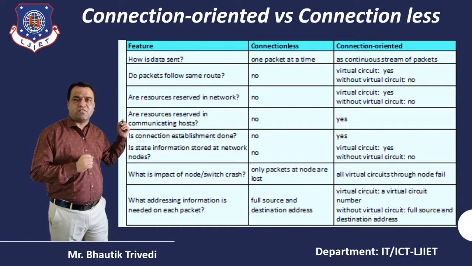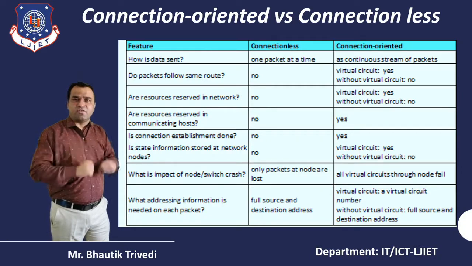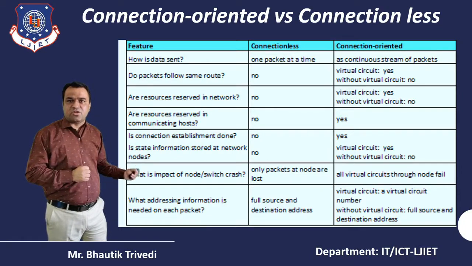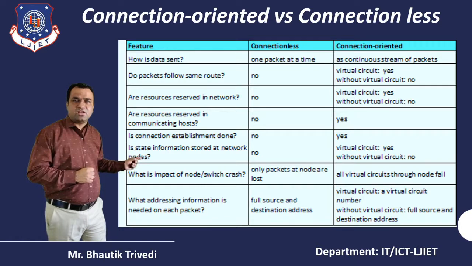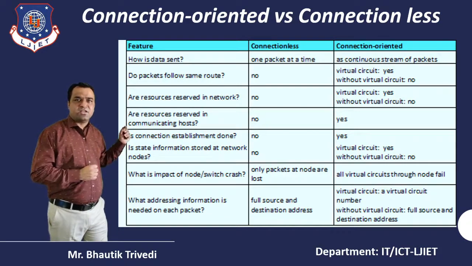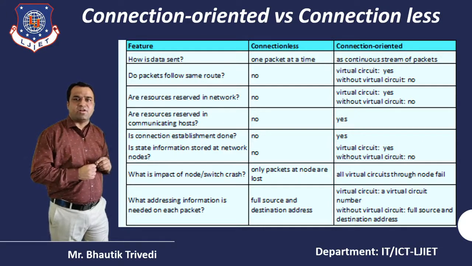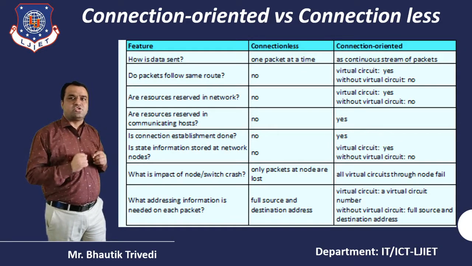But in a connection oriented environment, the virtual circuits through the failed node are lost. And the last and most important thing, what kind of addressing information is needed on each packet? Here source and destination address is required, but in a connection oriented environment, the virtual circuit number is the most important thing, because here the concept of virtual circuit is used.